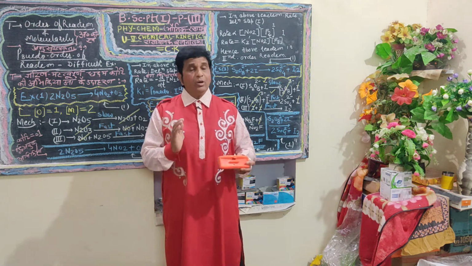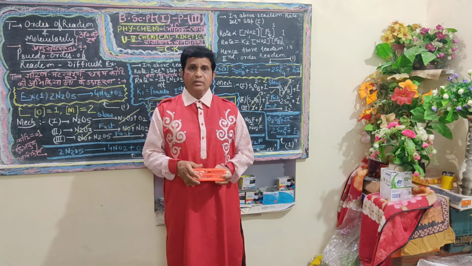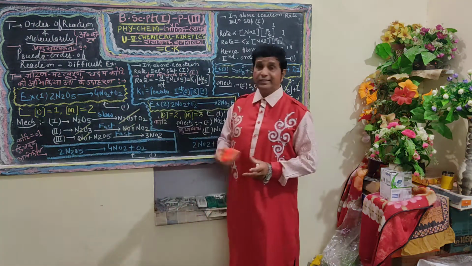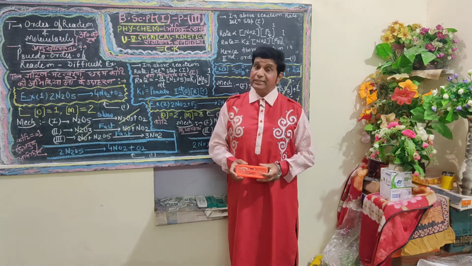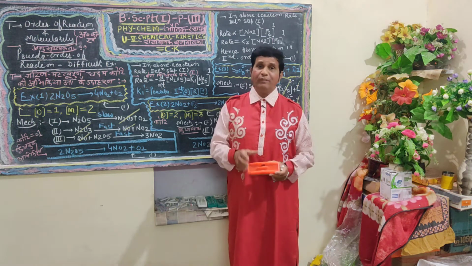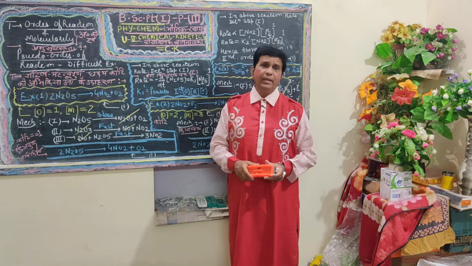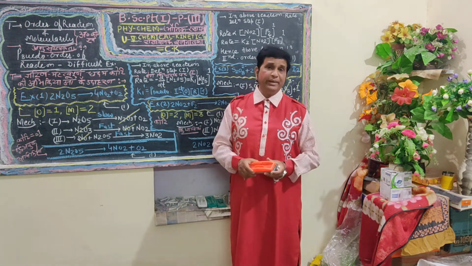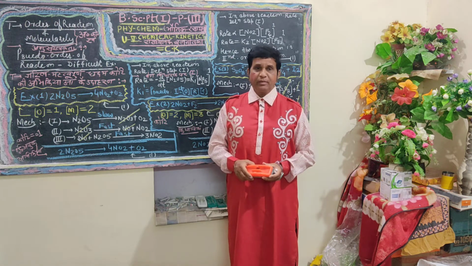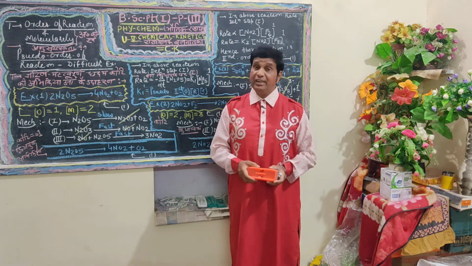Now a question arises here: since the number of inactive species in any chemical reaction defines the stoichiometry, molecularity denotes the number of neutral molecular species. Then why don't we eliminate such inactive neutral species? Students of BSc Part 1, the answer is very clear.